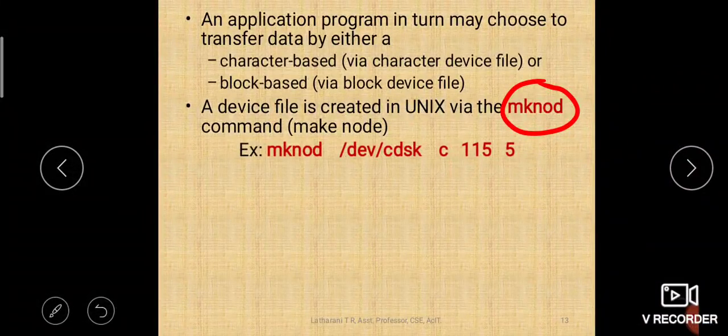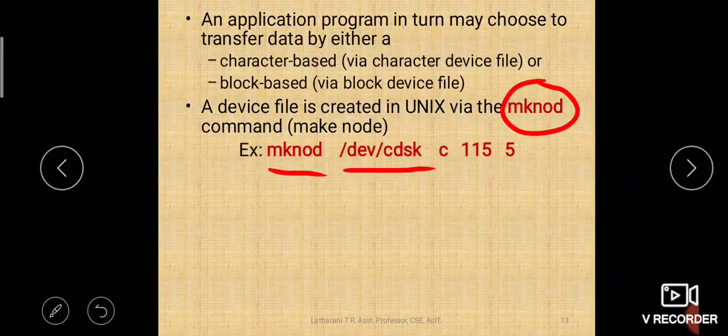How to create the device file using mknod. mknod /device. Under /device only you have to create the device file. Under /device you are creating another subdirectory called cdsk, cd disk.